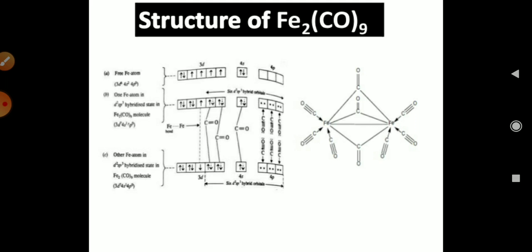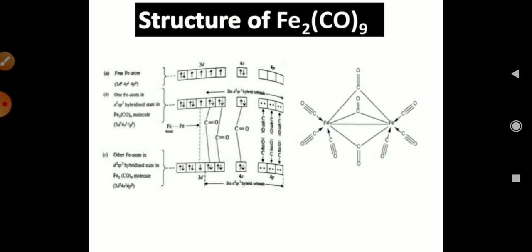Okay, electronic configuration. If you talk about the first Fe atom, it has 9 electrons in the first Fe, and 9 electrons in the other Fe atom.